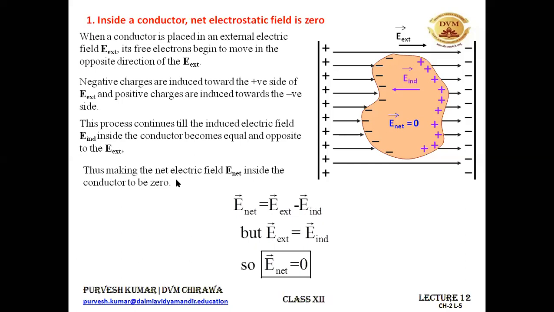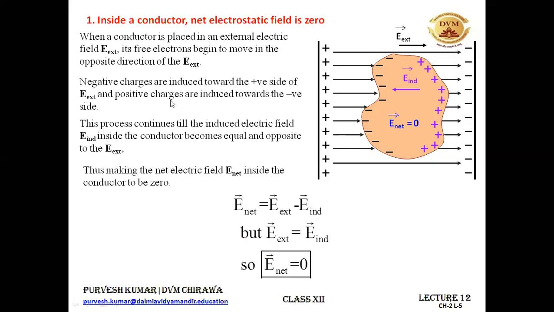In other words, if you place a conductor in some external electric field, the electric field inside the conductor will be 0 only. All right. So this is the first point that you have to keep in mind, that inside a conductor, the net electrostatic field is 0. If you place some conductor in some external electric field, what happens? There is the separation of the positive and the negative charges, that is known as the induction effect.